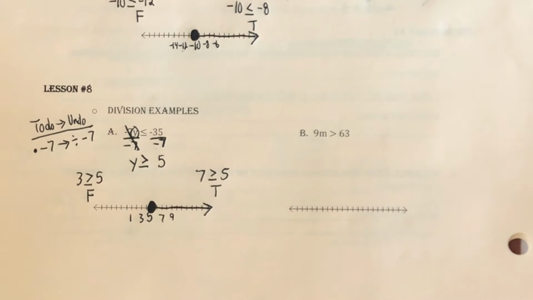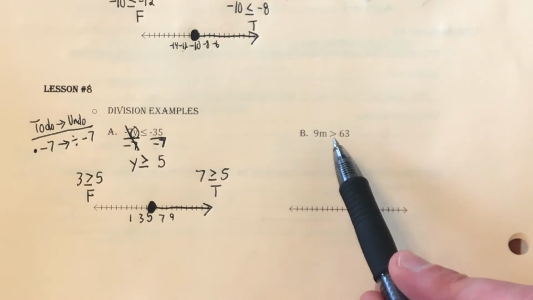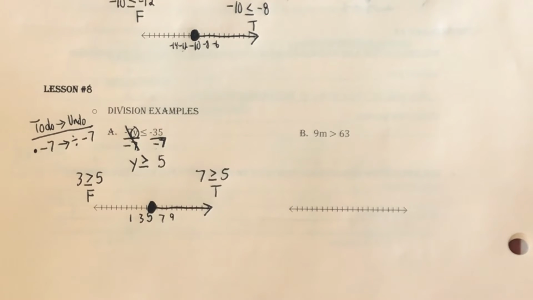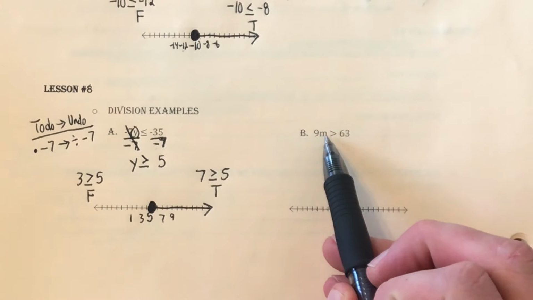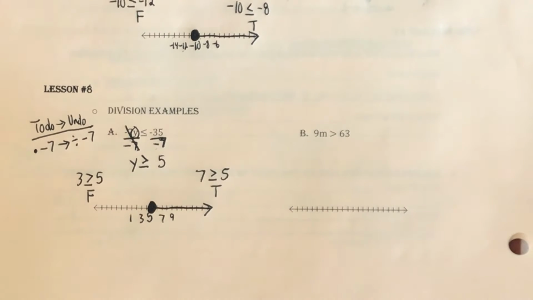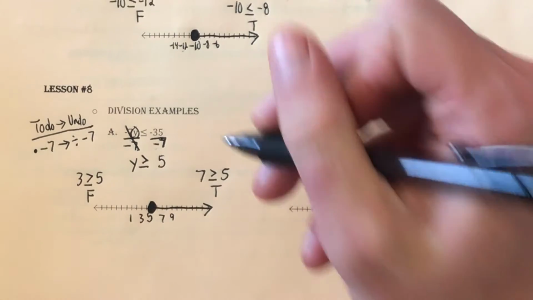All right. Well, I'd encourage you to try example B on your own, then check your answer with mine. So example B says 9m is greater than 63. So 9 times m is greater than 63. So first step, find our variable. It's right here on the left side, my m. What's happening with it? Well, it's got that 9 directly out in front. No symbols of any operations in between, so that means it is multiplication.